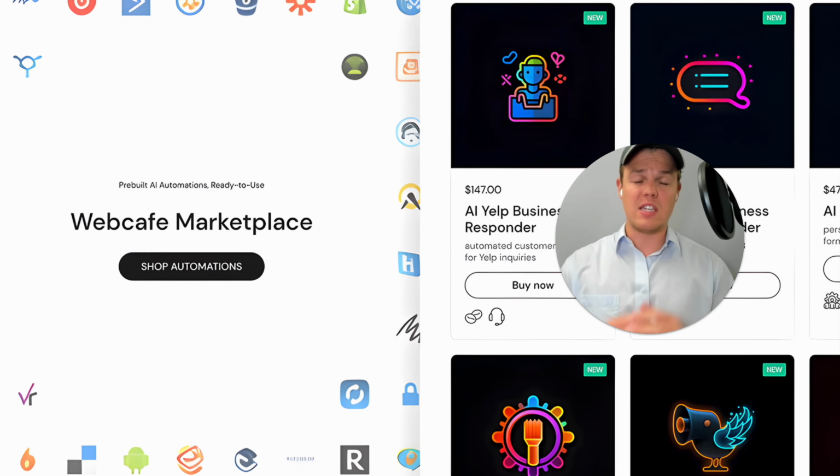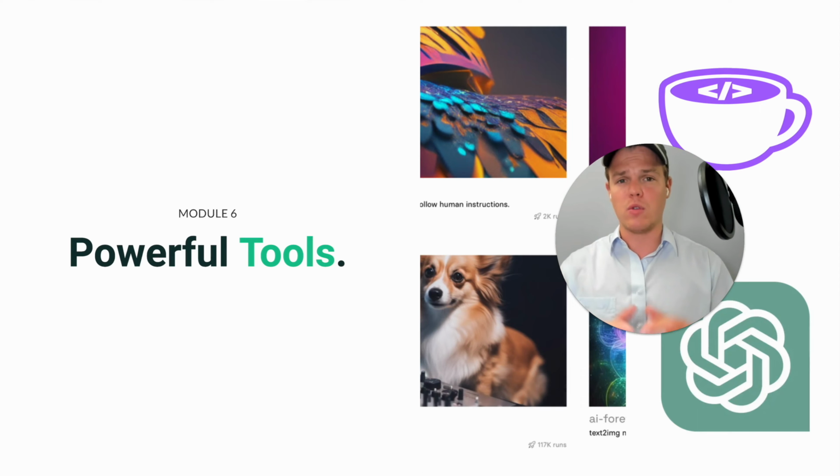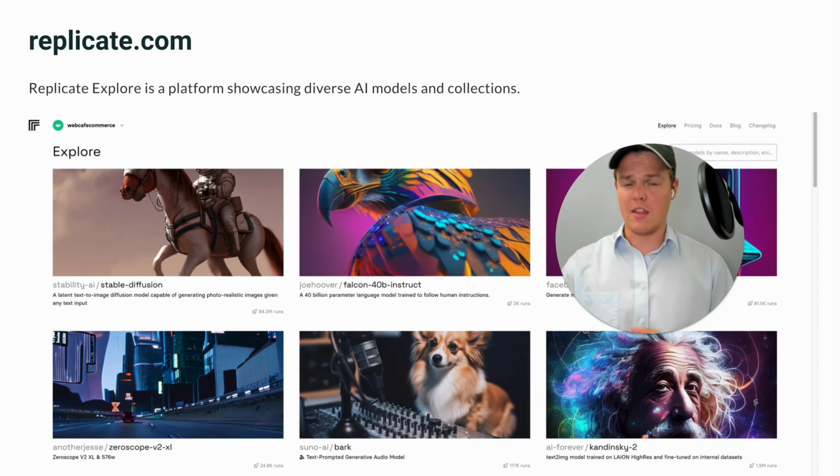Now that you know the software entailed for creating an AI automation agency, where to get free education, and where to get pre-built AI automated solutions that you can start selling to clients, let's jump into the next module here, which is going to be powerful tools to start using on your AI automation agency, with the first one being replicate.com.